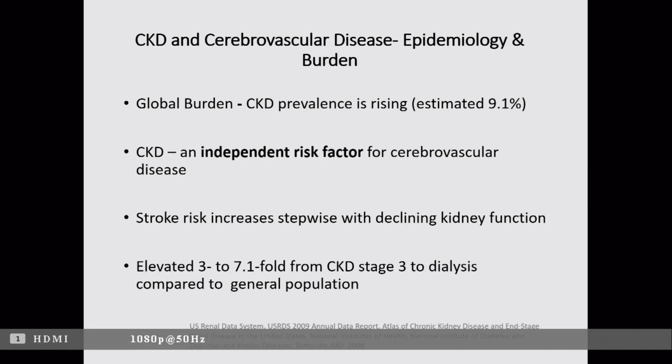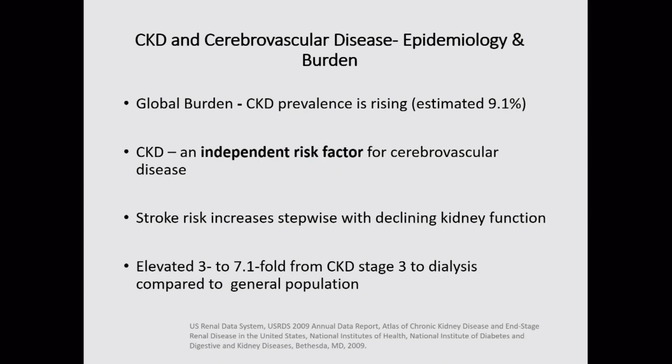So we know that the CKD and cerebrovascular disease burden is very high, because CKD itself is an independent risk factor for CVD. And stroke risk increases stepwise with declining kidney function, elevating from 3.3 to 7.14 from CKD stage 3 to 5D as compared to the general population.